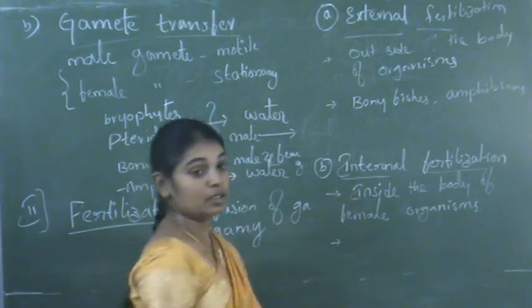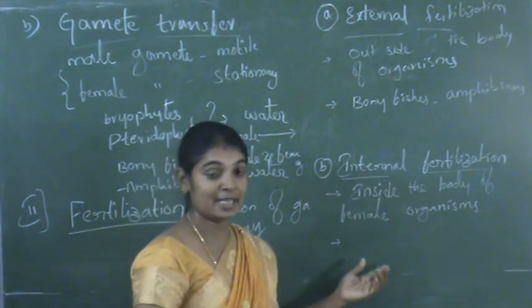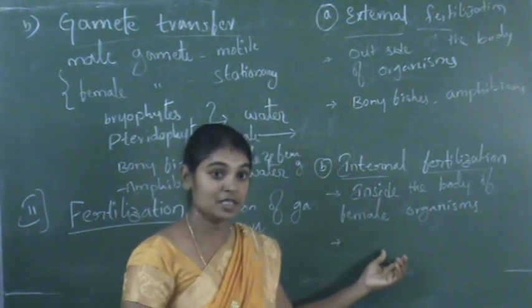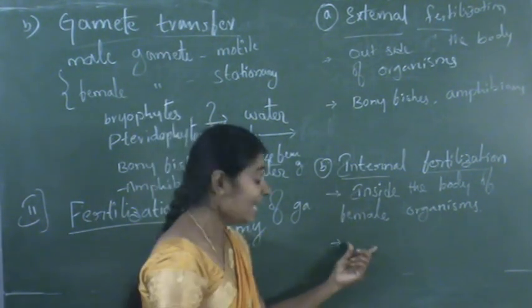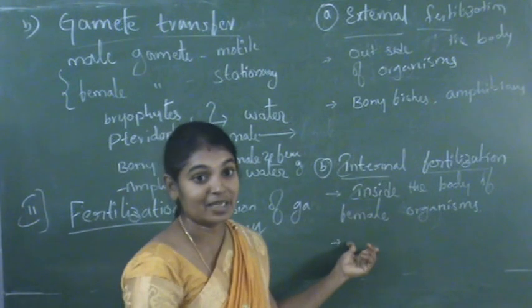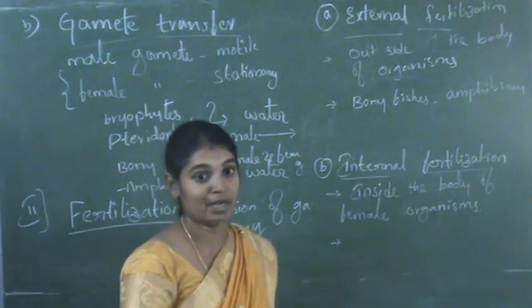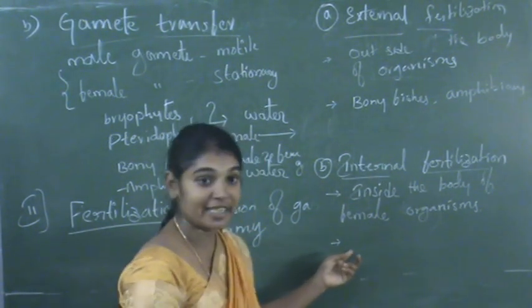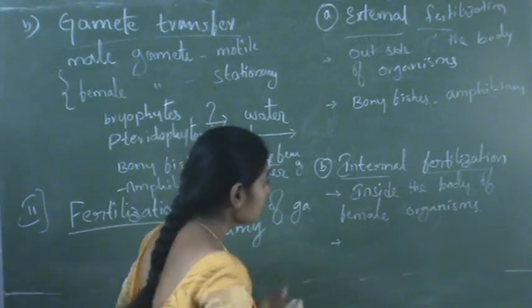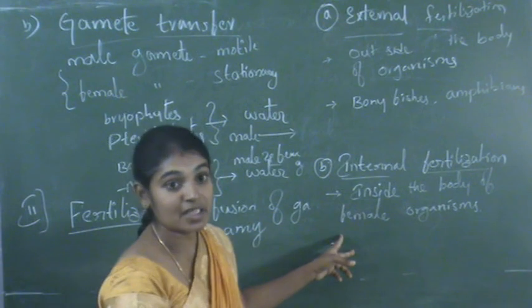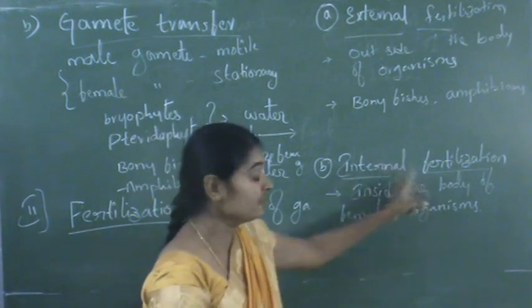So for example, in the majority of the higher plants like the gymnosperms and angiosperms, the fertilization takes place inside the flower. And in the majority of the animals like reptiles, birds and mammals, the fertilization takes place inside the female body. So this type of fertilization is known as internal fertilization.